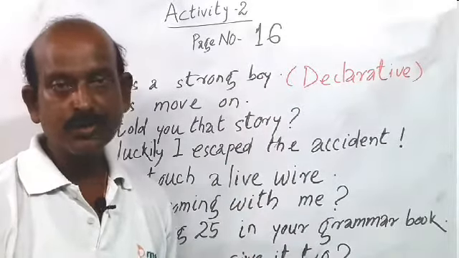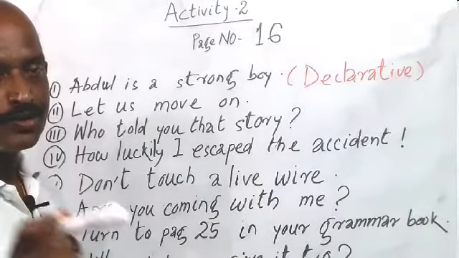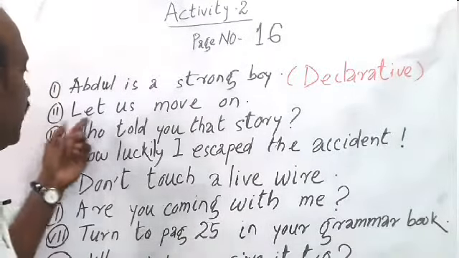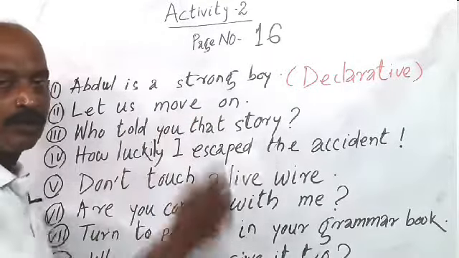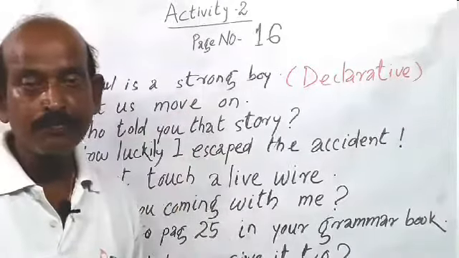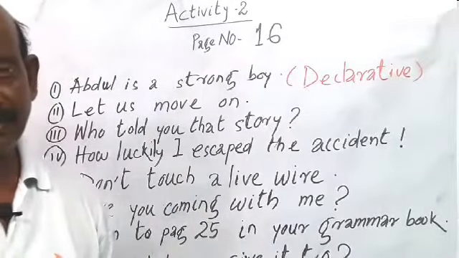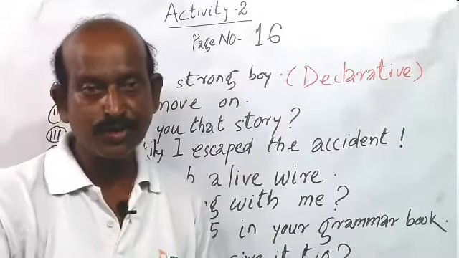And come to the second sentence, in activity 2, question number 2. Let us move on. Children, follow. This is "let us move on." It is a suggestion. That means someone gives a suggestion to others.